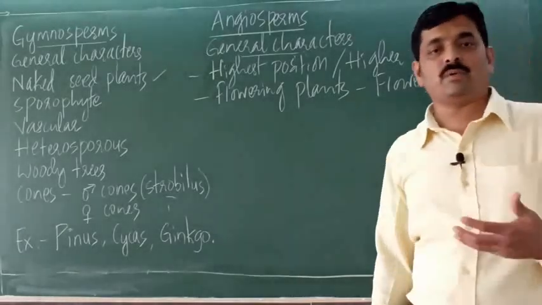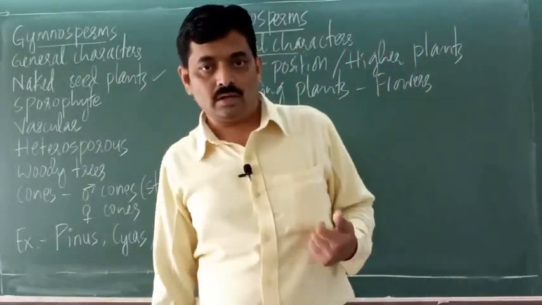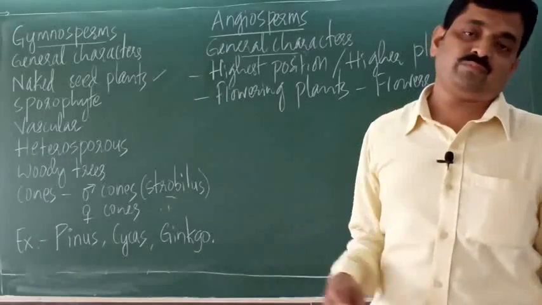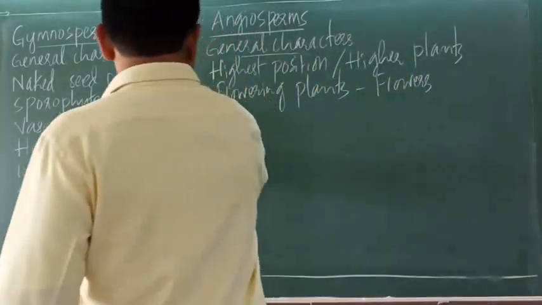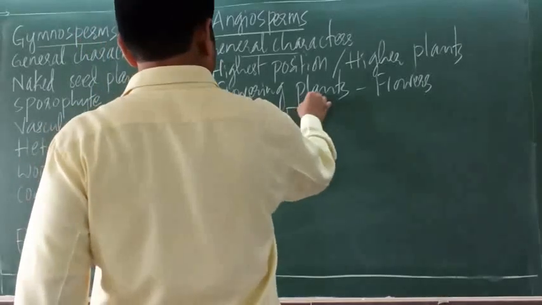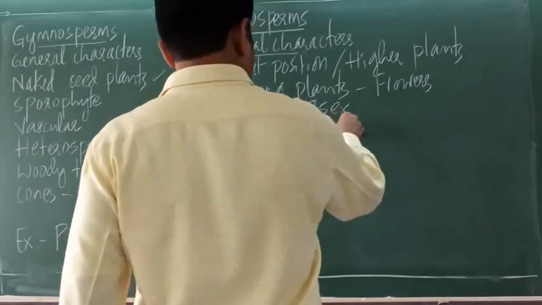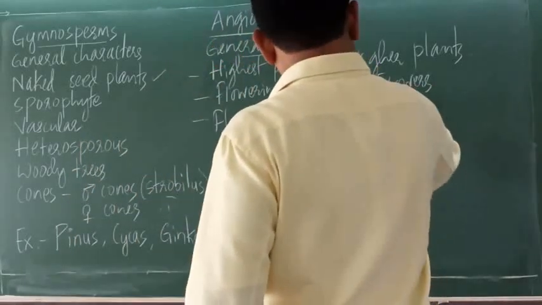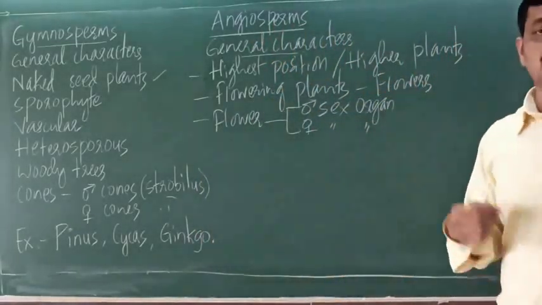I repeat, flower is a modified shoot that takes part in sexual reproduction. Now here, flowers produce male and female sex organs.